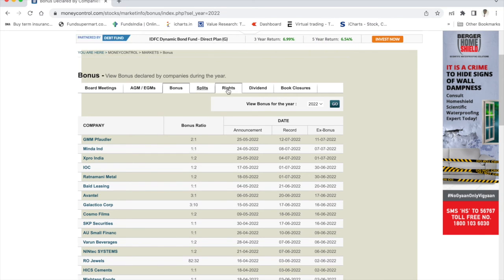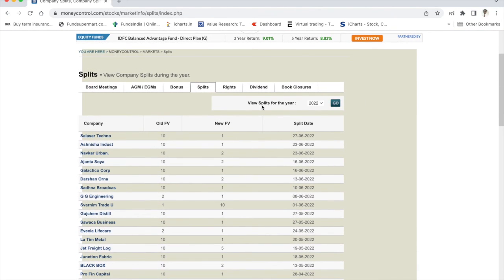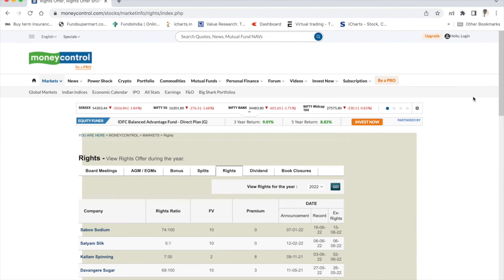Then splits. Split is stock split. Stock split, as I said, in stock split the face value gets changed. That is mentioned here. The next one is rights issue. So like this, you can check out the corporate actions here. All right.